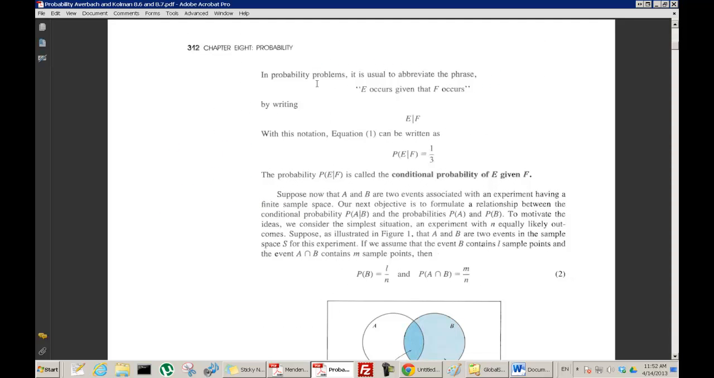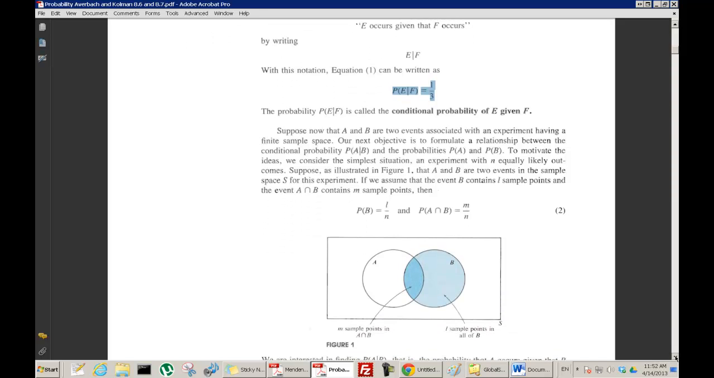Okay, in probability problems it is usual to abbreviate the phrase "E occurs given that F occurs" by this. So that's E given F, so we're asking for the probability of E given F. And the answer we seem to think is that it's 1/3. So how can we come up with a rule for this so that we can calculate that 1/3?